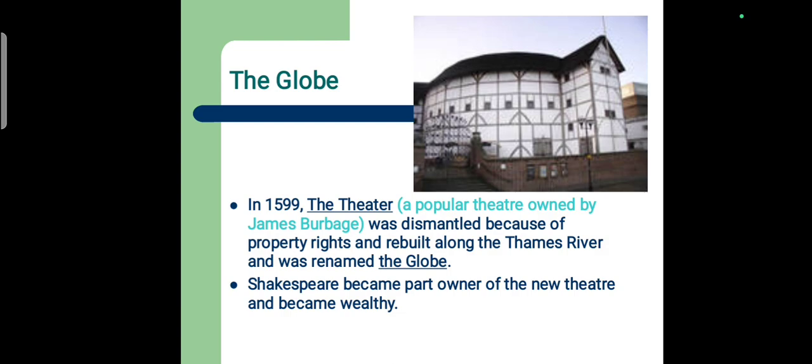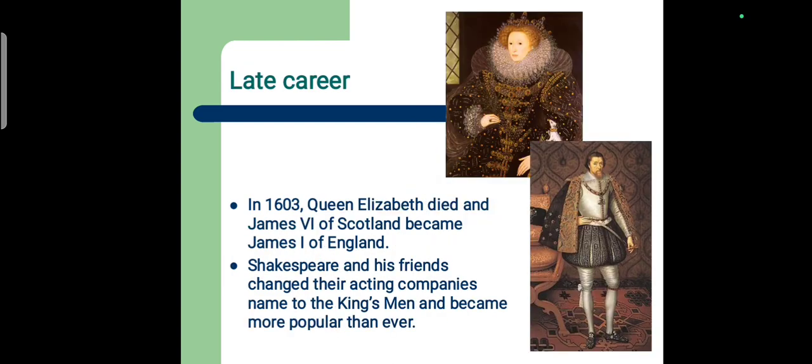In 1599, a popular theatre owned by James Burbage was dismantled because of property rights and rebuilt along the Thames River and was renamed the Globe Theatre. Shakespeare became part owner of the new Globe Theatre and became wealthy.